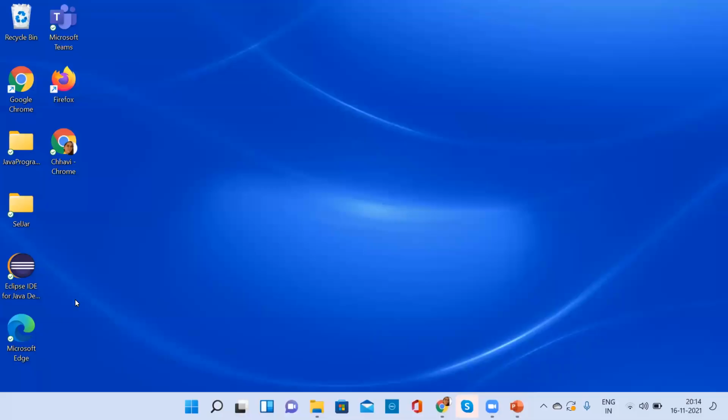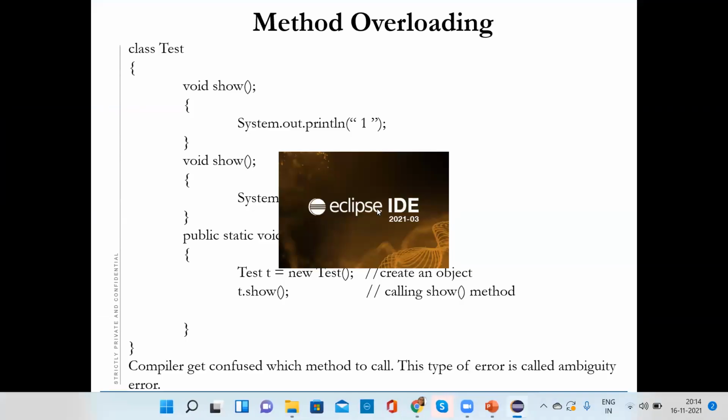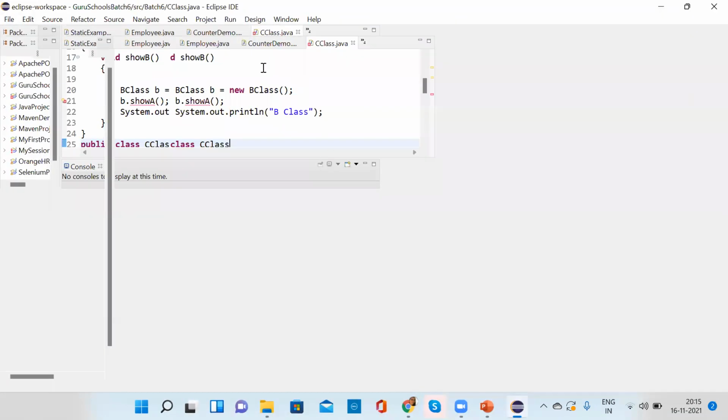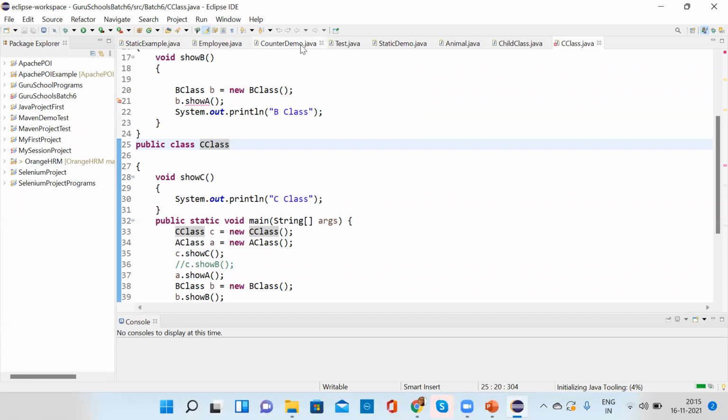Just a minute, I'll open the Eclipse. Okay. There are 2 show methods which have the same return type and same parameters. So what will happen? The compiler will get confused.